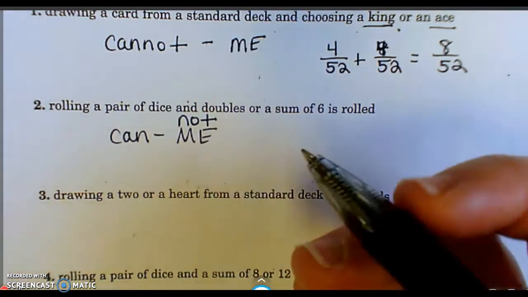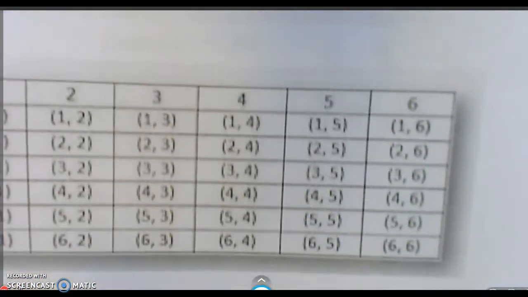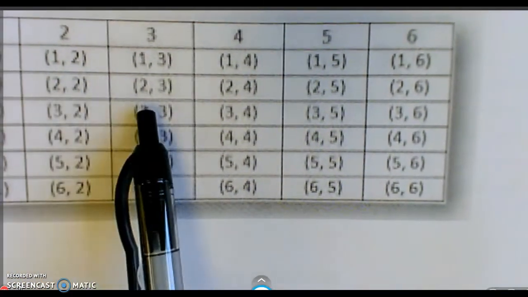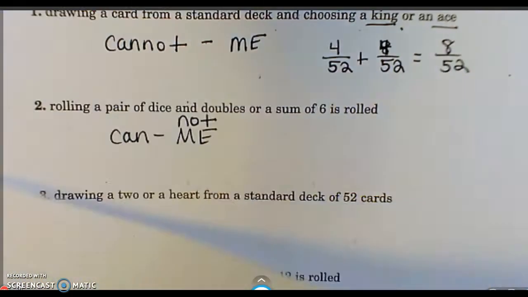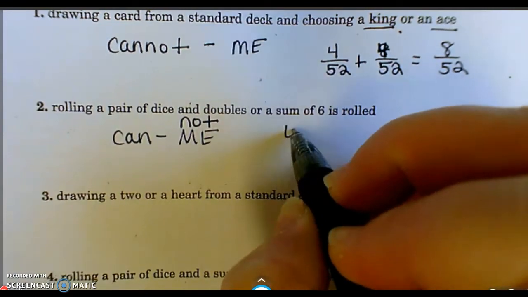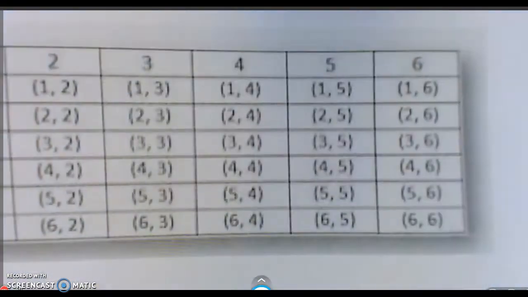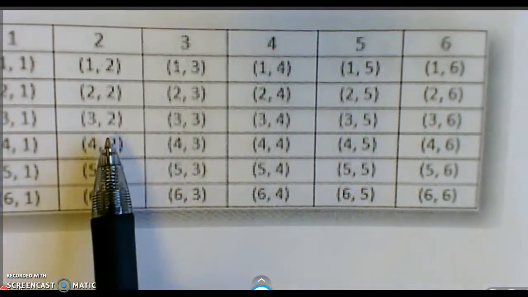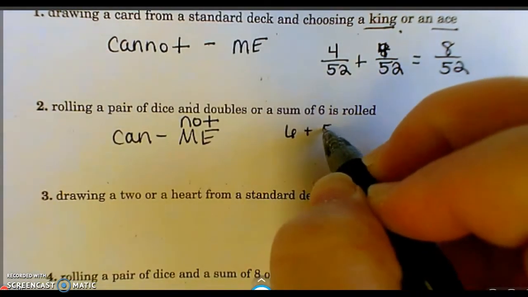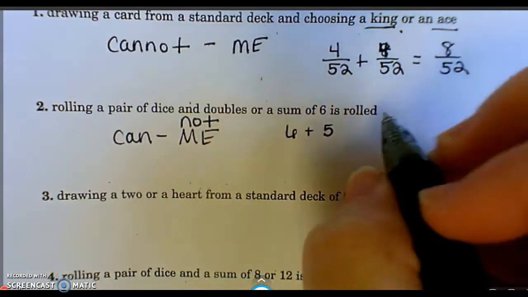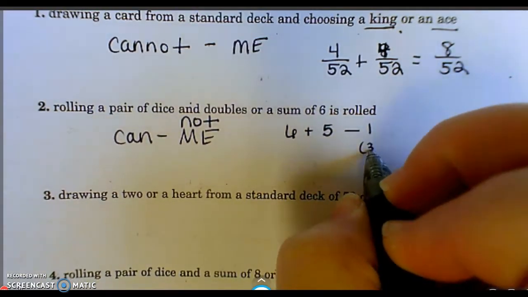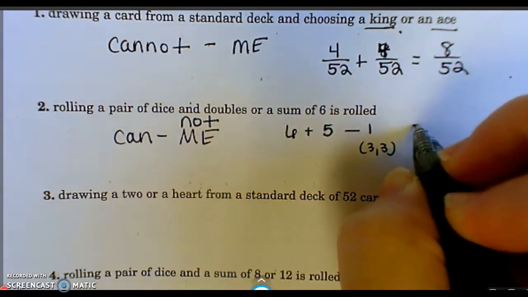So the probability of getting doubles, there's 1, 2, 3, 4, 5, 6 of them. So doubles is 6. Sum of 6, there's 1, 2, 3, 4, 5 of them. But then there's one that's in common because of that 3, 3. So you subtract it off.